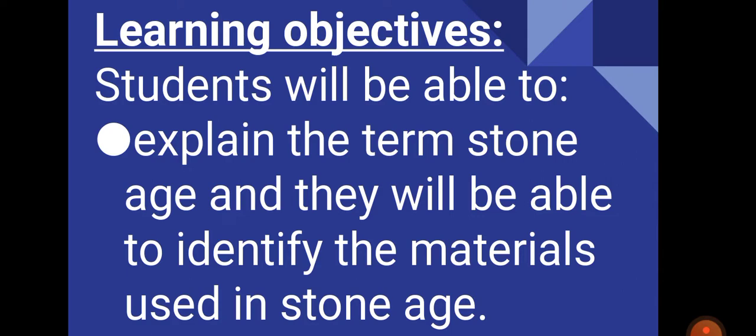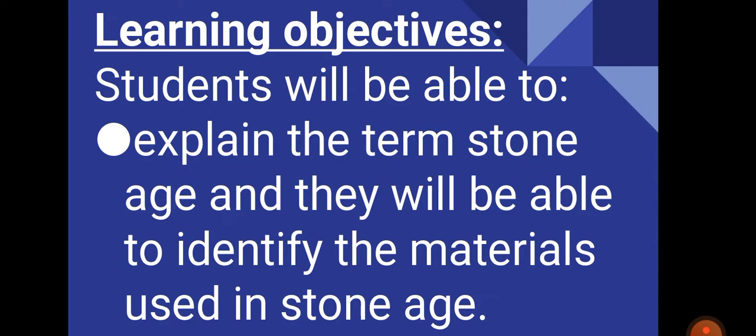Here you can see our today's learning objectives, that students will be able to explain the term Stone Age, and they will be able to identify the materials used in the Stone Age.